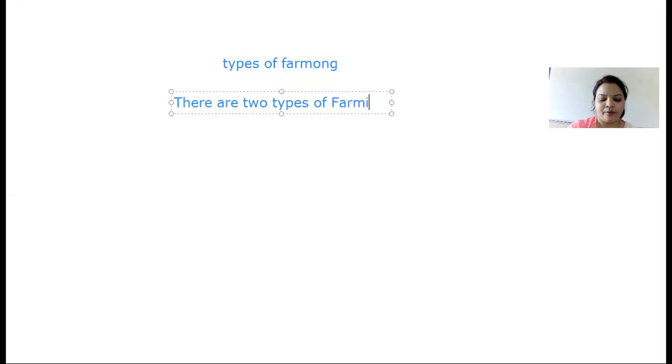Yes. Now, can anyone explain any one of them? In shifting cultivation, people shift from one place to another to grow plants in different fields. What is the second one? Next, anyone else?